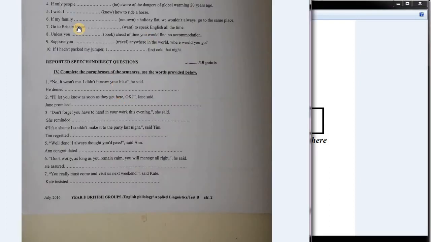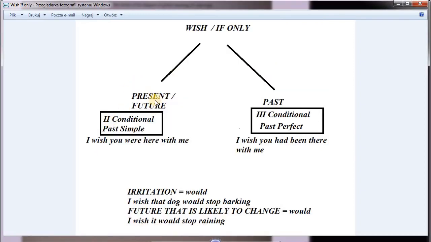Perfect. So if only people had been aware, right? That's the past perfect version. Had been aware. I wish I know how to ride a horse. Okay, I wish I knew how to ride a horse. We are referring to a present situation, or future, right? So we use past simple here. I wish I knew how to ride a horse.